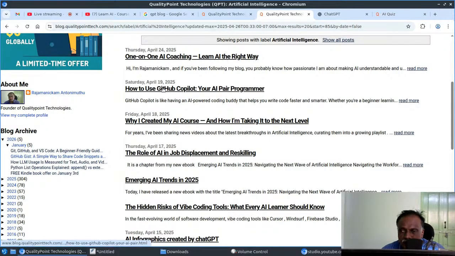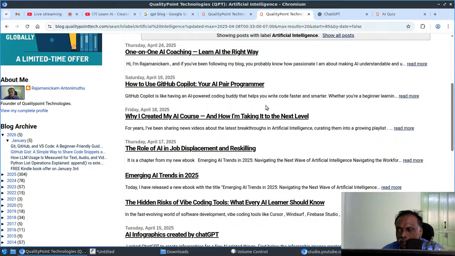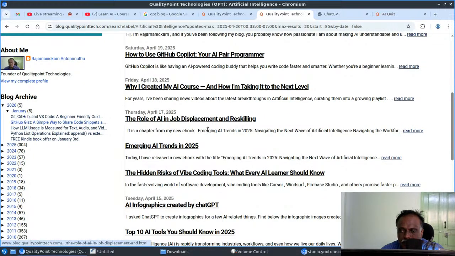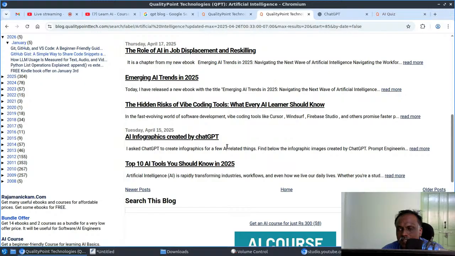This is about GitHub Copilot. Role of AI in job displacement, reskilling. Emerging AI trends, the vibe coding risk. So I used to tell this to all my learners. We have to be very careful if you decide to use vibe coding tools.